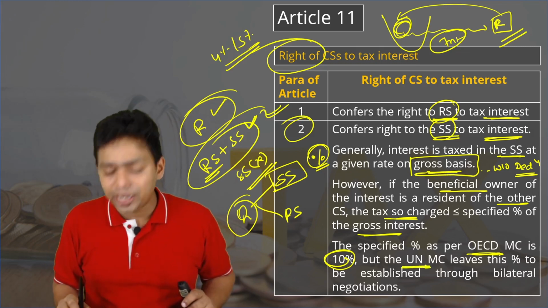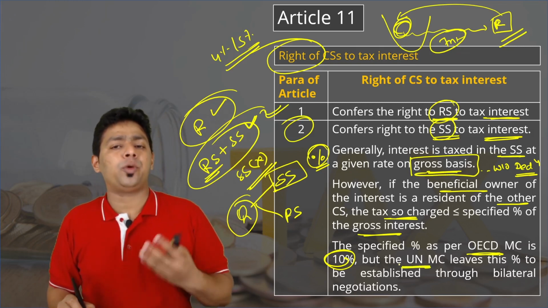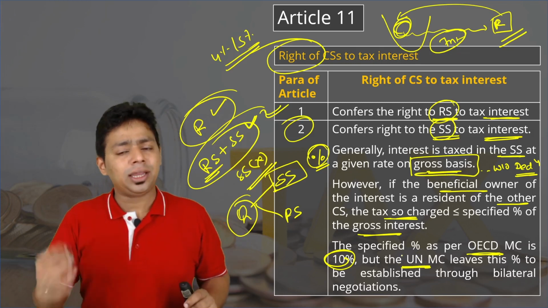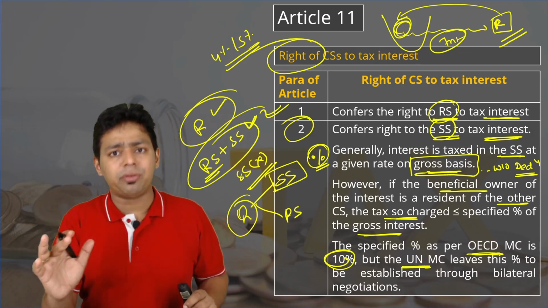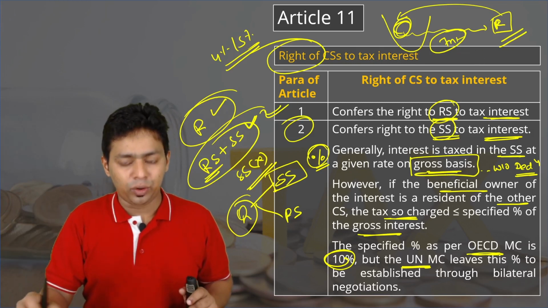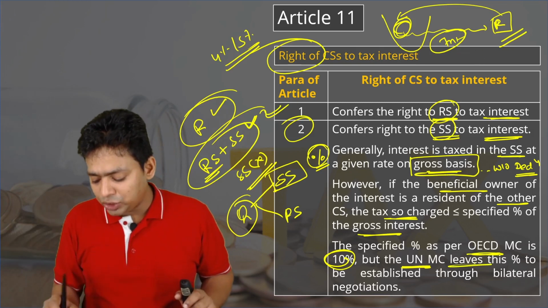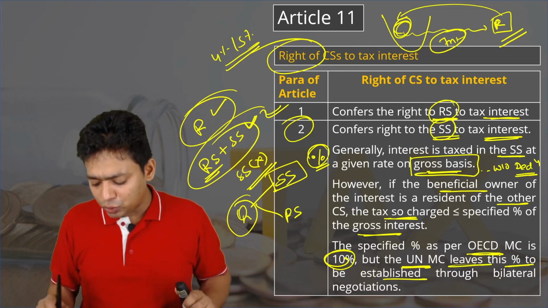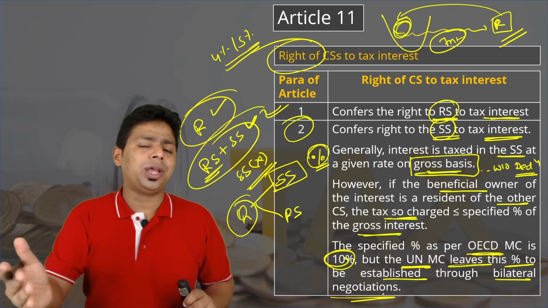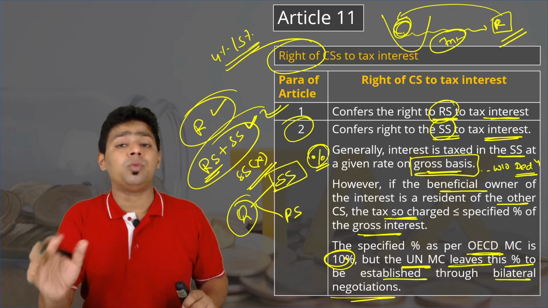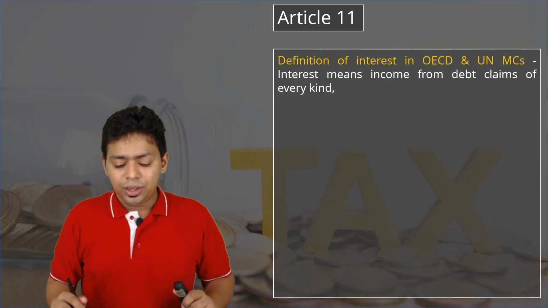But for the United Nations model, a little more liberal approach is given because they are developing countries. They say this 10% can be 12% or 20%, whatever it is, the percentage will be defined by mutual agreement. The United Nations model convention leaves the percentage to be established through bilateral negotiation. So both countries will sit and decide. I'm telling you, the majority of countries have 10%, not more than 10%.